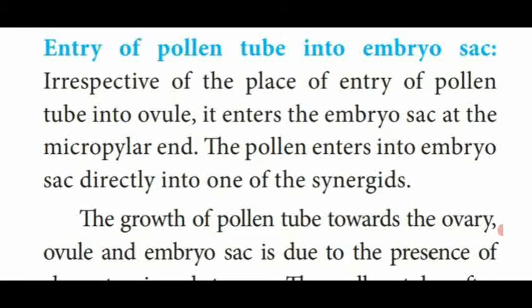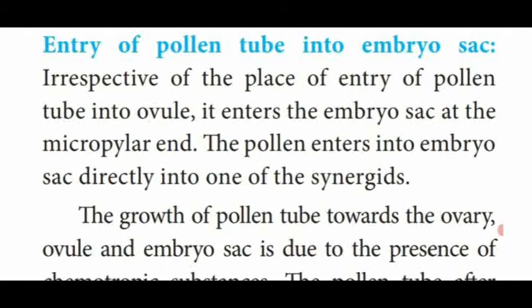Now, the entry of the pollen tube into the ovule with the help of style is also of different types: hollow style, solid style and semi-solid style. Hollow style is common in monocot plants and solid style is common in dicot plants.